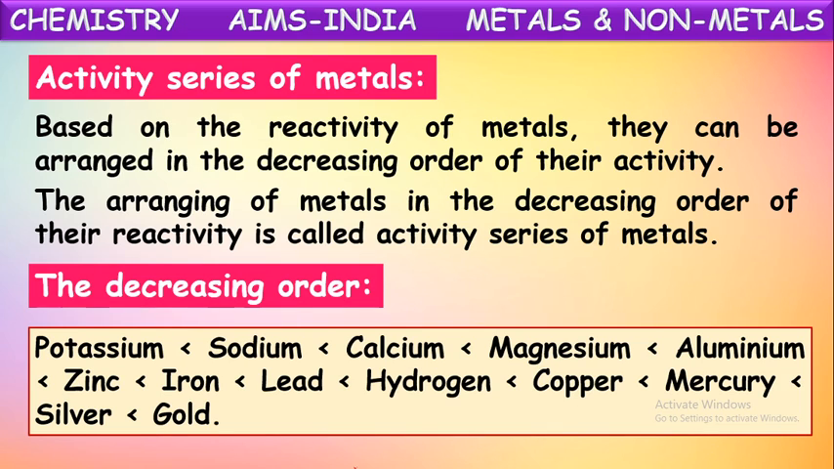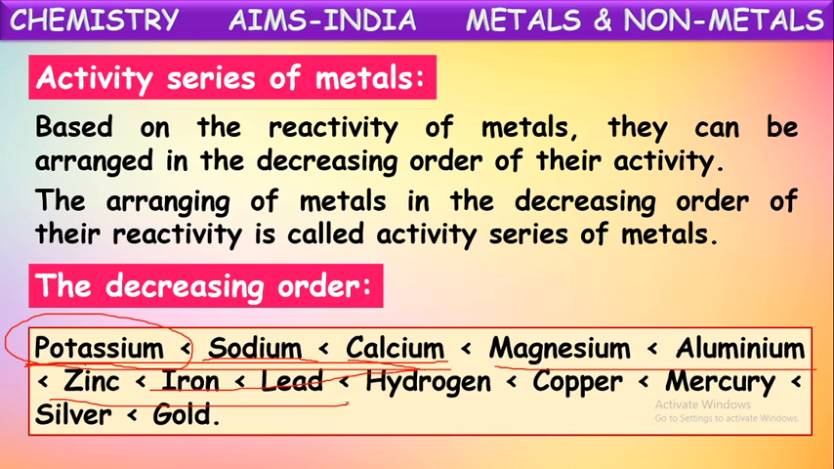See the first element shown here, potassium. Potassium is a more reactive element than sodium and calcium. These metals are called highly reactive metals. We said these metals can react even with cold water. Highly reactive metals can displace other metals from their solutions. And next, magnesium, aluminium, zinc, iron, lead come under secondary reactive metals, which are there before hydrogen. They are less reactive than the first three elements, but they are reactive.